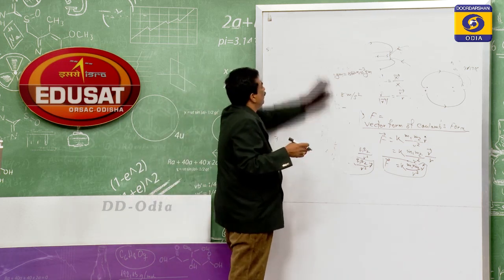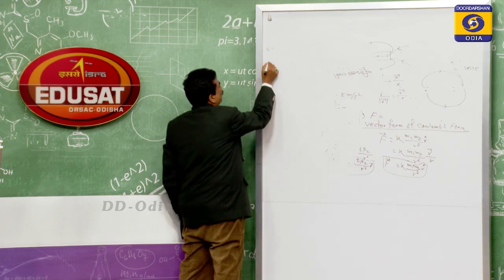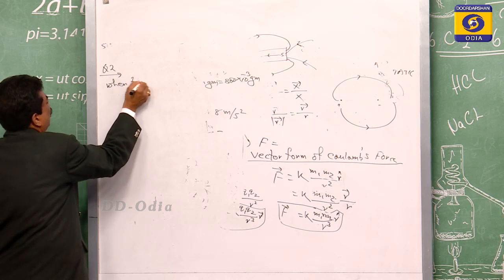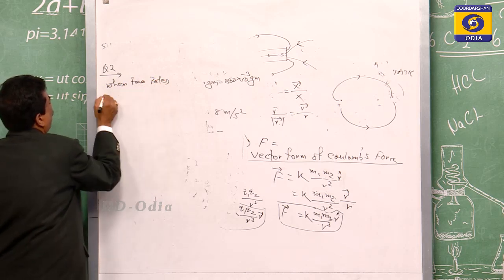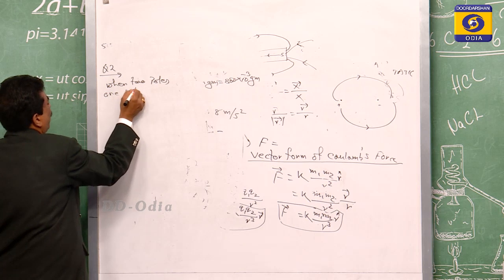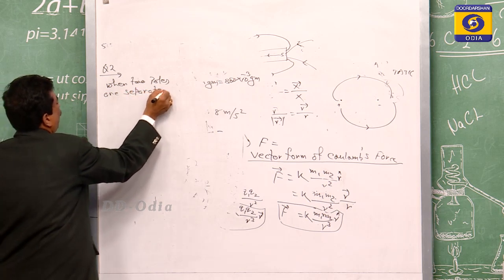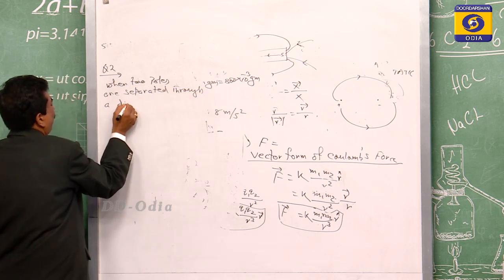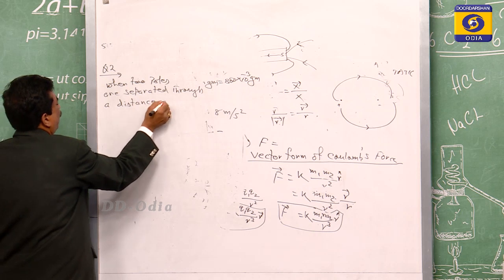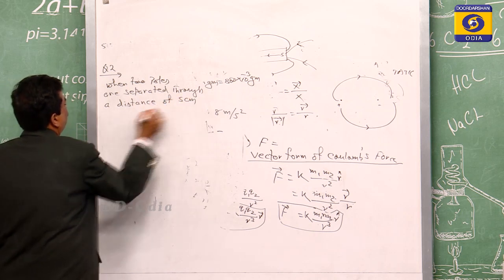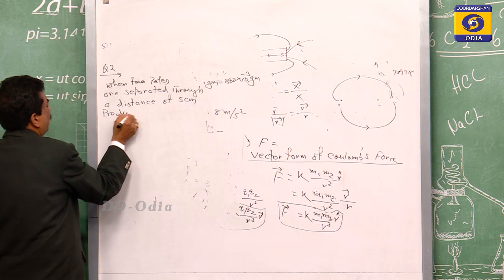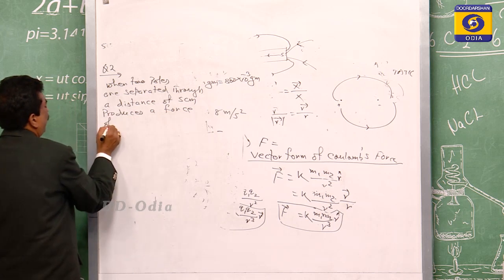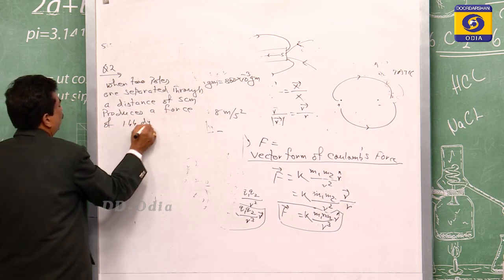Let us now take the second one, question 2. When two poles are separated through a distance of 5 centimeter, they produce a force of 144 dyne.